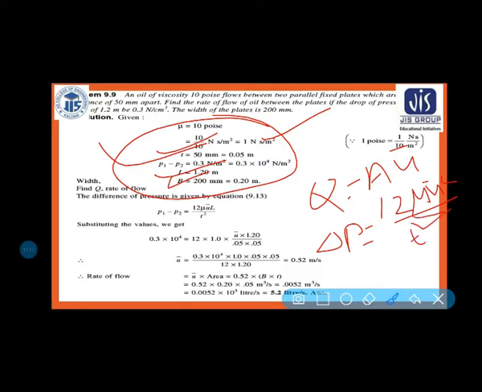Okay, so now put all the values. Del P you know, mu you know, L you know, T you know. Okay, so all the values put, you will find out the u bar. U bar is 0.52 meter per second. Clear? So this is the average velocity. Okay, now rate of flow. What is rate of flow? Area into velocity. So area is equal to B into T. So put the value B into T, and average velocity already I got right now.